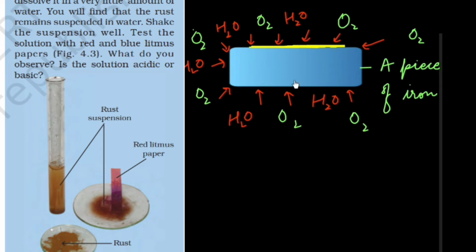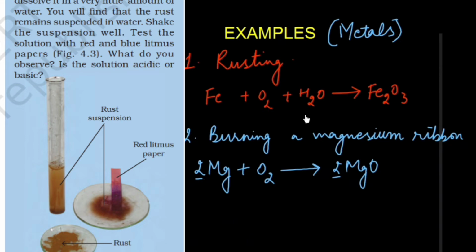So whenever an iron object gets oxygen in a humid environment, an iron oxide layer is formed on its surface. For example, in this diagram you can see this blue bar shows the iron object, and there is a formation of yellow color. Here I have shown yellow color, but in reality the iron oxide color is reddish brown. From all the sides it is getting oxygen and water. Water means moisture which is present in the air. So in the presence of oxygen and water, an iron oxide layer is formed, which is known as the rusting process.